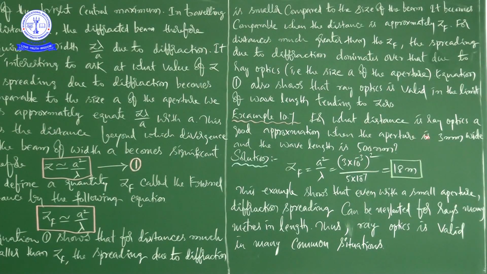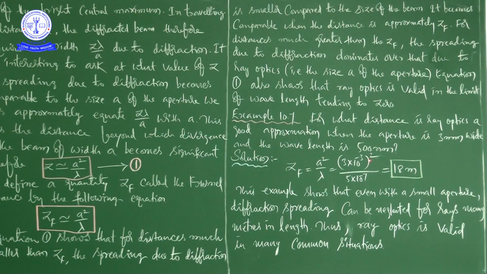See here, we have to calculate the distance, the Fresnel distance, for which ray optics is a good approximation when the aperture is 3 millimeters wide and the wavelength is 500 nanometers. So ZF, the Fresnel distance, is equal to A squared by lambda. A is 3 into 10 power minus 3, converting millimeters into meters, and remember it is A squared, not A: (3 into 10 power minus 3) whole squared.